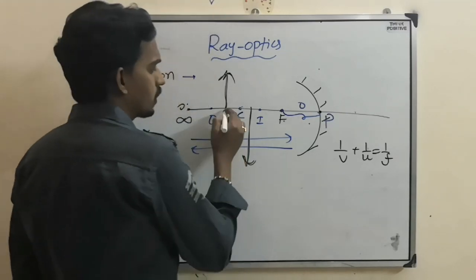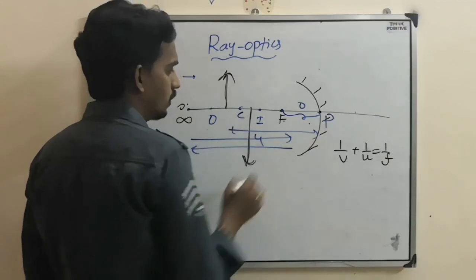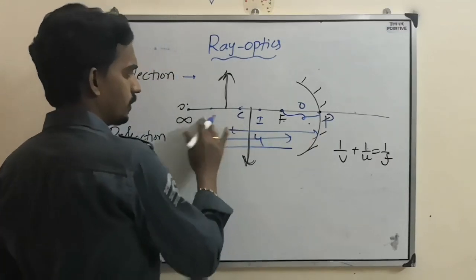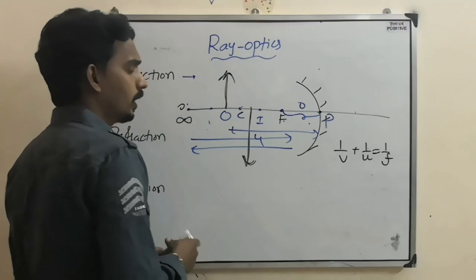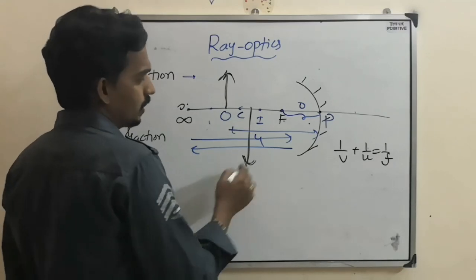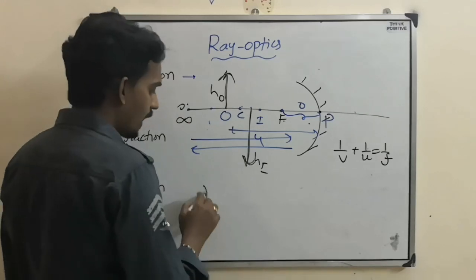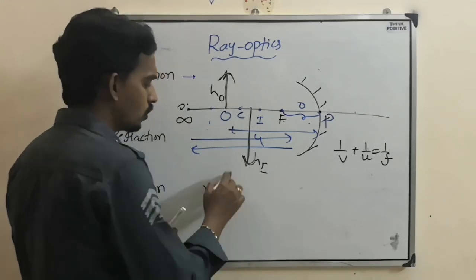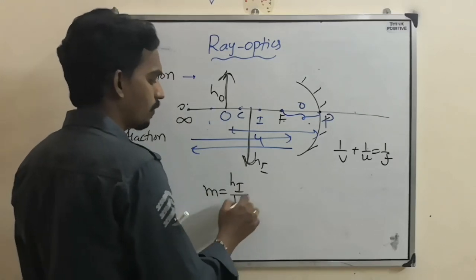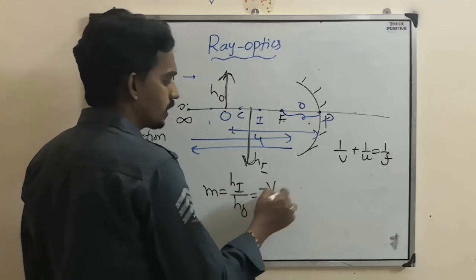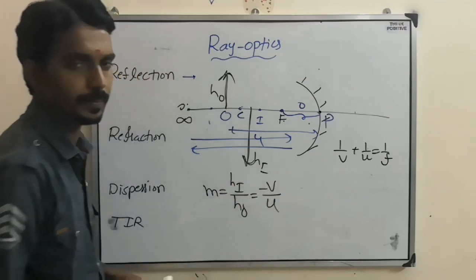Suppose at a particular position, at a distance u, there is one object. Now there is a corresponding image. The height of the image is hi, the height of the object is ho. Then magnification means the ratio of height of image by height of object, and that formula is equal to minus v by u.